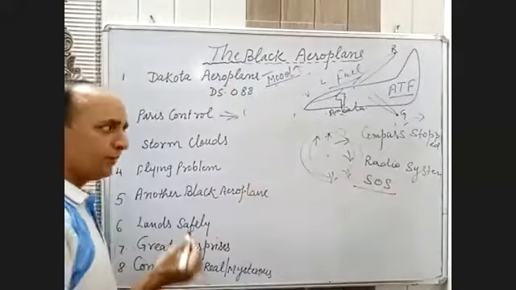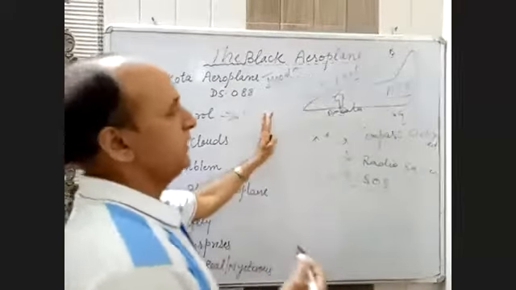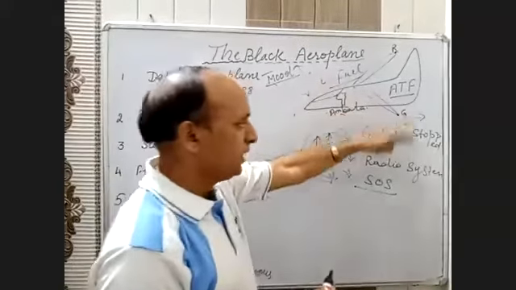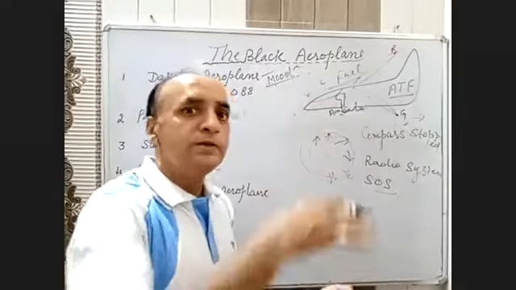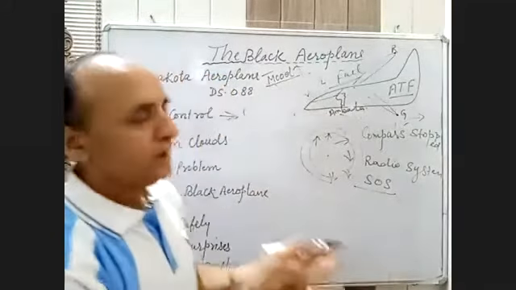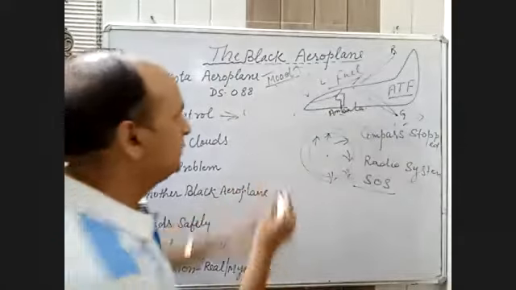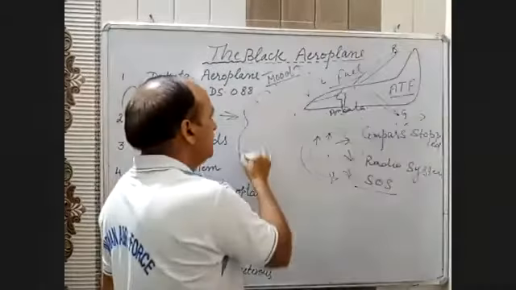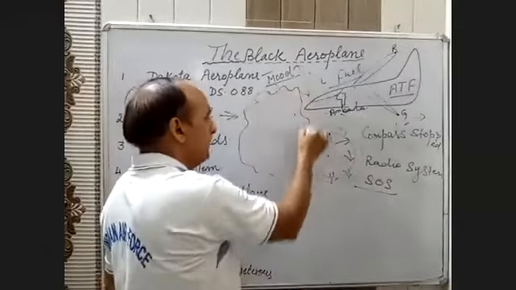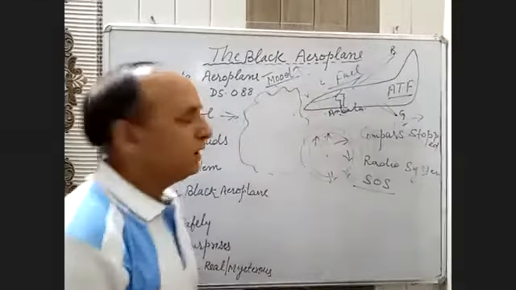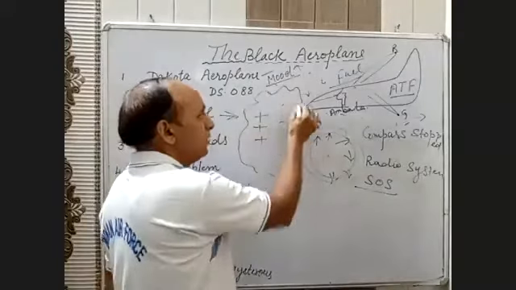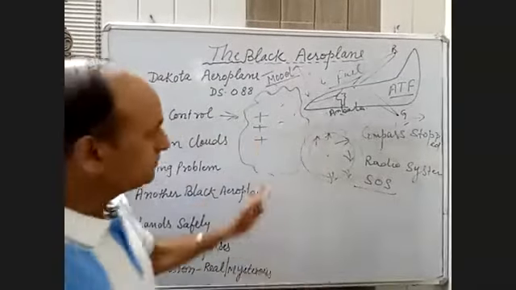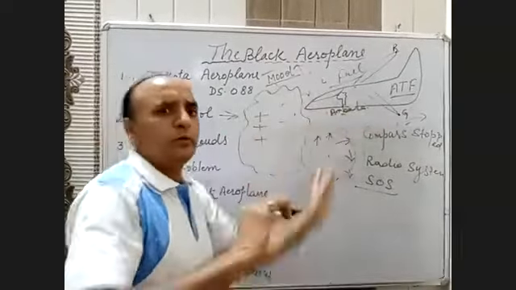Which aeroplane? Now, what problem did he face when the compass stopped working? The radio was not working. And the aeroplane jerked and twisted because of the charges in the cloud. Because of that, it was twisted completely.